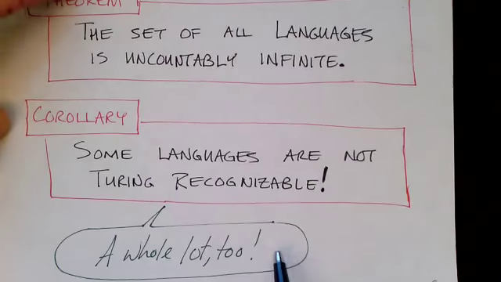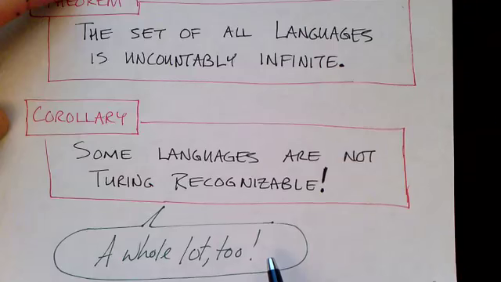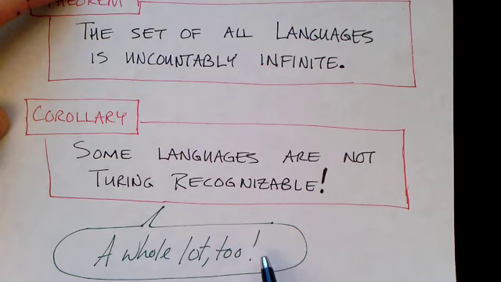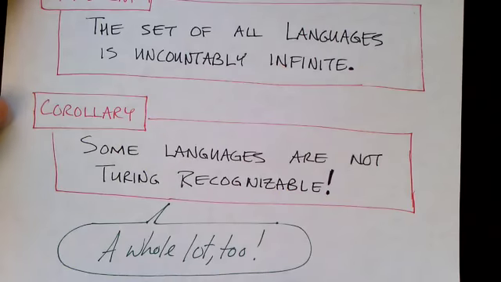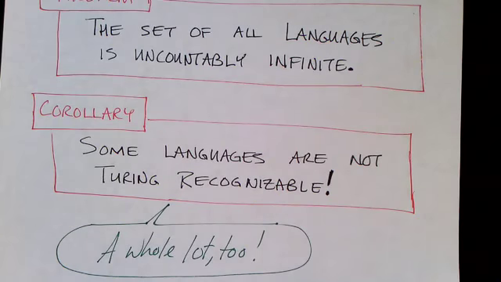And in fact, because of what we know about countable and uncountably infinite, the vast majority of the languages are not Turing recognizable, although I hesitate to make comparisons like that when dealing with quantities like uncountably infinite. I think it suffices to say that there are languages that are not Turing recognizable, and there's an uncountably infinite number of them, which is a lot.